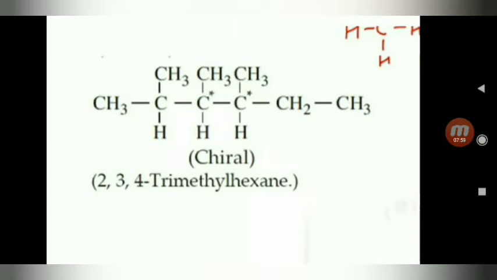See, this is 2,3,4-trimethylhexane. The star-marked carbons are called chiral carbons. In this compound, 2 chiral centers are present. Therefore, it is a chiral compound.